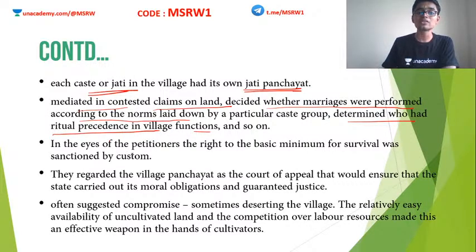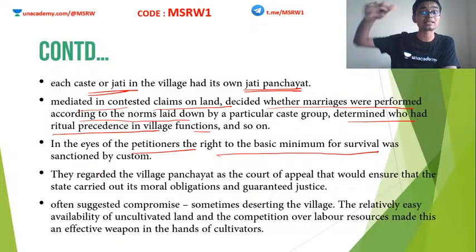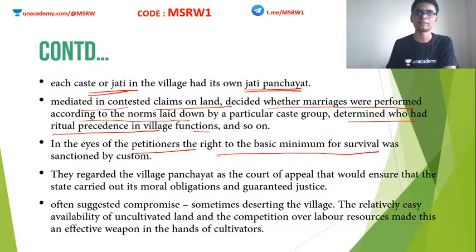In the eyes of these petitioners, the right to the basic minimum for survival was sanctioned by custom. That is true, right? Everybody has a right to live. Right to life. So you need that basic minimum for survival. If the Jati Panchayat is curtailing that or acting as an inhibition to that, these people often used to escalate the complaint to the next level.